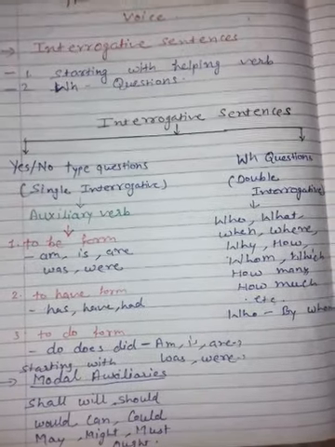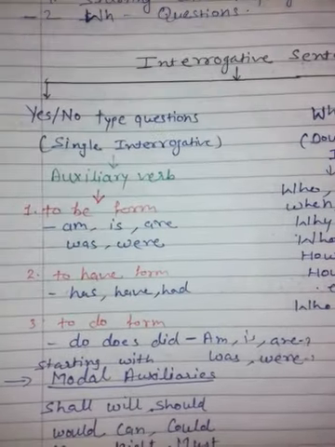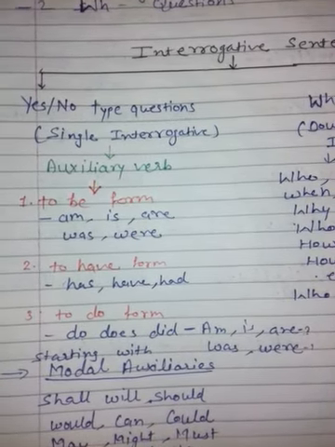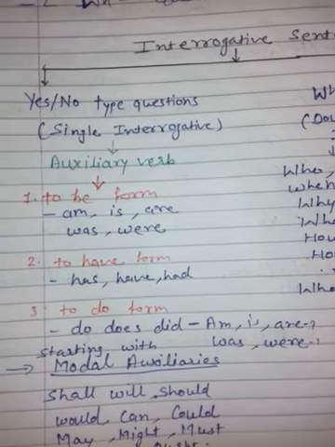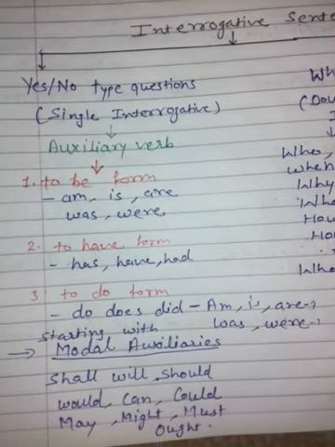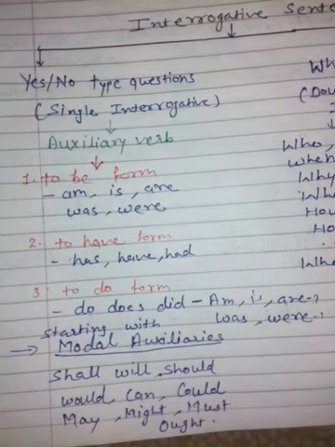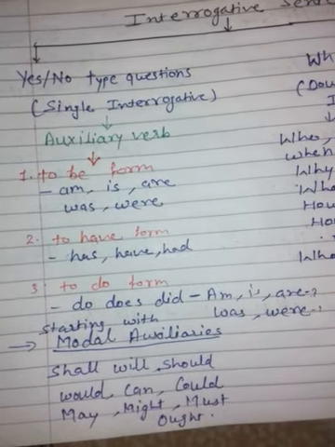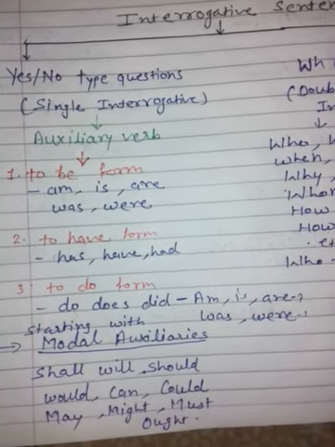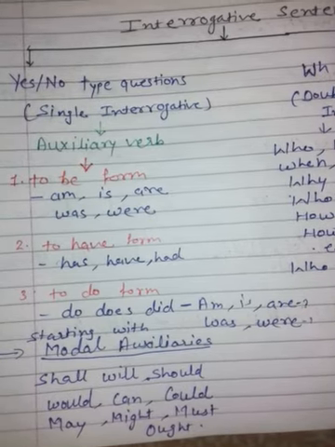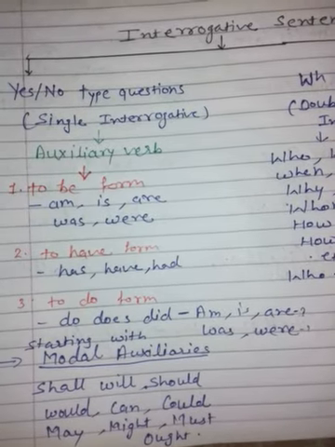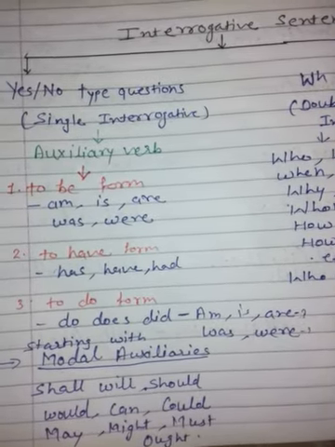And which are the primary auxiliary verbs? The primary auxiliary verbs are the to be form, the to have form, and the to do form. In the to be form we have am, is, are, was, were. To have form: has, have, had. And to do form: do, does, did. When we change do, does, did into passive voice, we use am, is, are, and did becomes was, were.